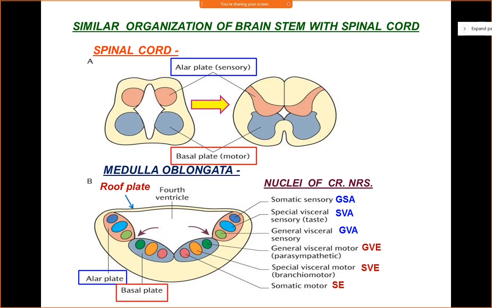Now, which cranial nerves will be located at which part of the brainstem? We will discuss that now in detail. You know that the cranial nerves from 3rd to 12th will not all arise from the medulla oblongata. Certain cranial nerves will arise from the medulla oblongata, certain cranial nerves will arise at the level of the pons, and certain cranial nerves will arise at the level of the midbrain. Accordingly, they will carry specific functions.